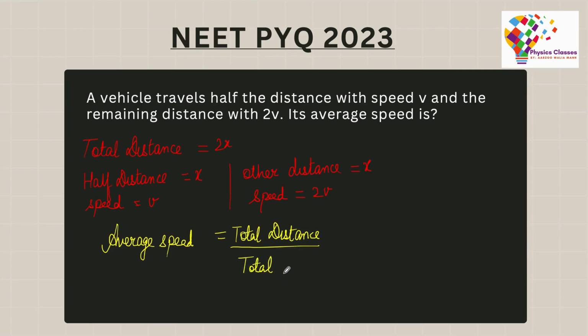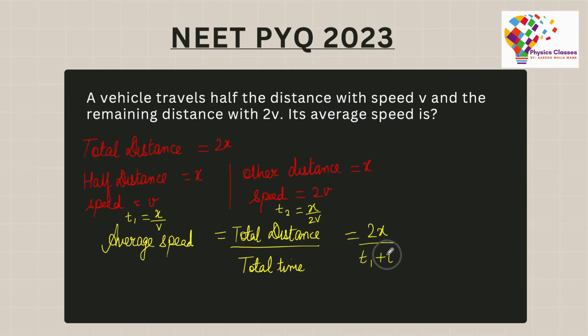We already assumed the total distance to be 2x, and to calculate the time in each situation, the time for the first half, t1, would be distance by speed, because speed is equal to distance upon time. So this is going to be x by v. On the other hand, the time t2 over here would be x by 2v.